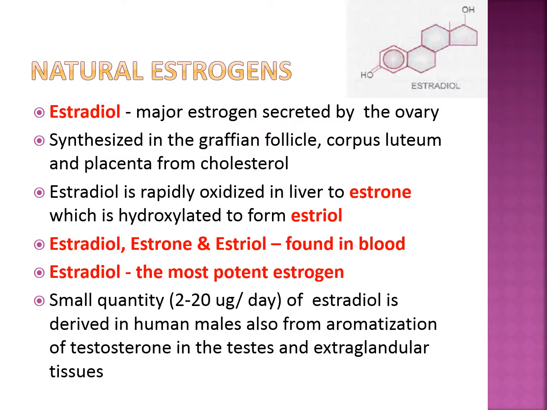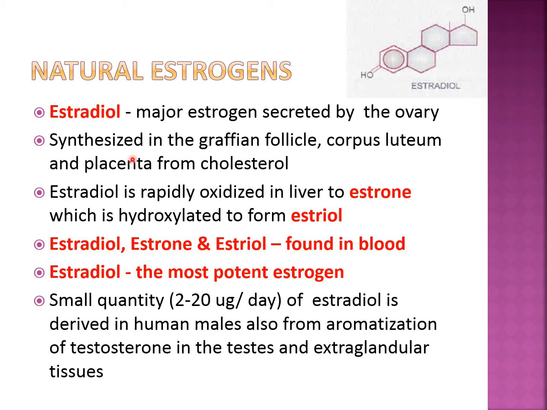So moving further, coming to the natural estrogen, you can see the chemical structure of estradiol, with the 2-hydroxyl group here. Estradiol is the major estrogen secreted by the ovary. Remember, naturally 90% of estrogen is secreted from the ovary, while only 10% is secreted from the peripheral tissues, like the adipose tissue or the liver or other sites.